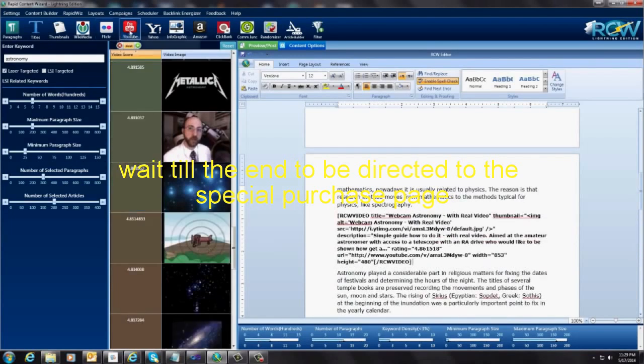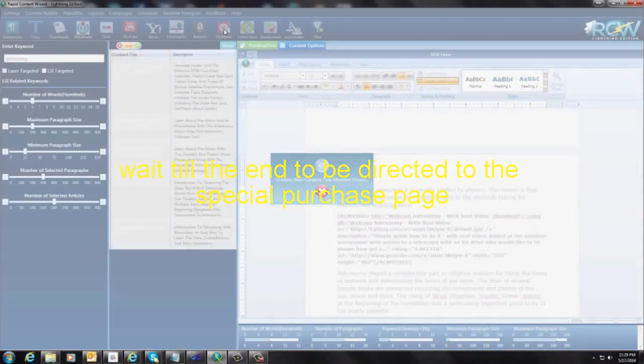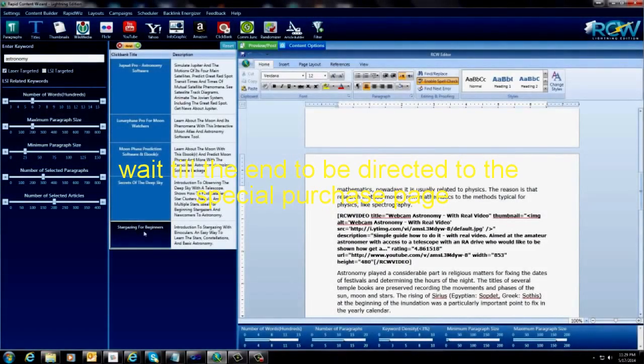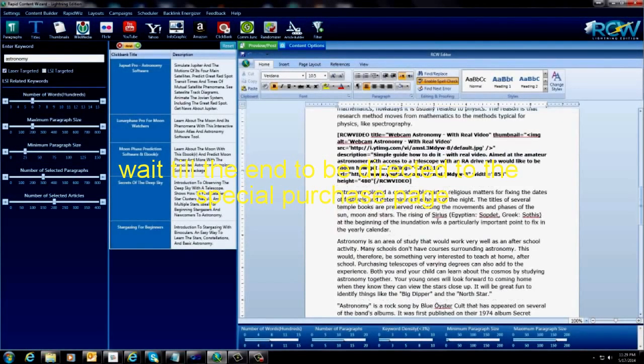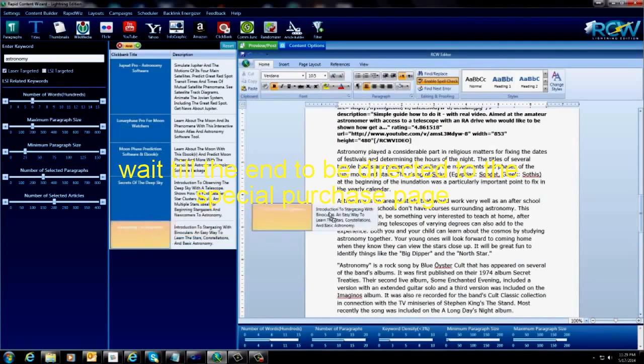Now I want to monetize this. So as you can see here, we have all sorts of things up here that I'm not even going to show you all of. I'm just letting you know that they're here. There's Yahoo, and there's infographics we can put in here as well. But I'm also going to put a ClickBank offer in here. So I'm going to click on that. Probably not a lot. Stargazing for beginners. There we go. And we can put something in here like that.